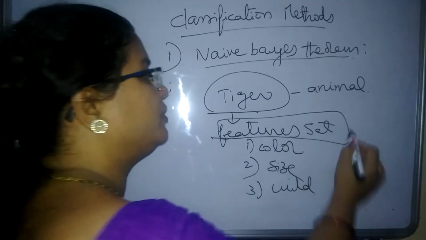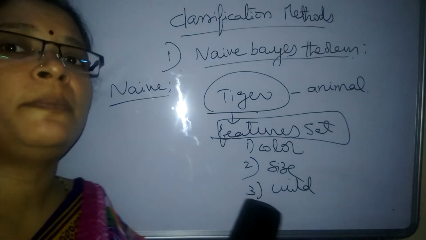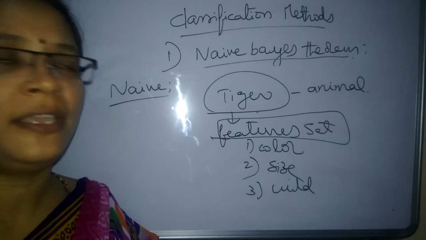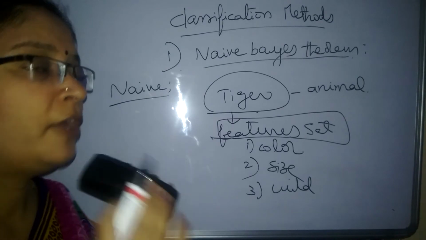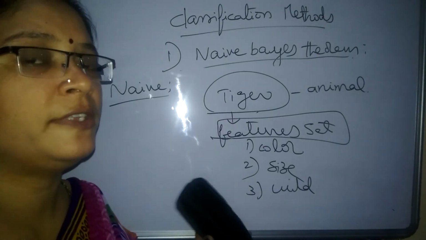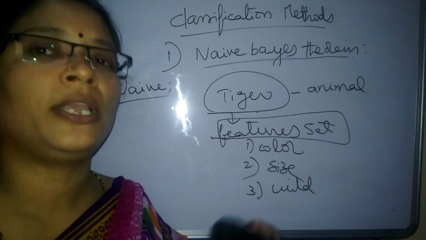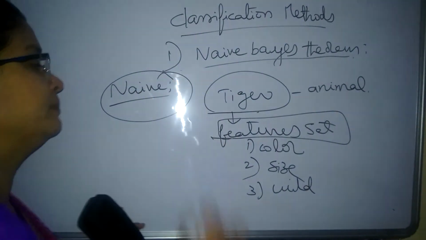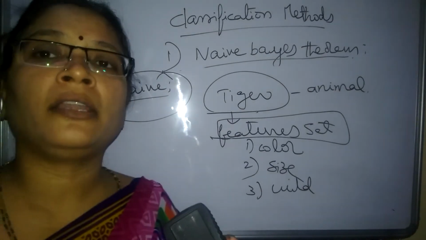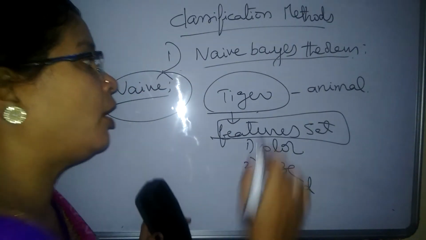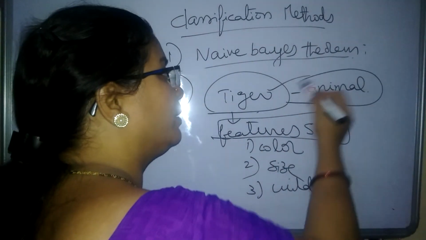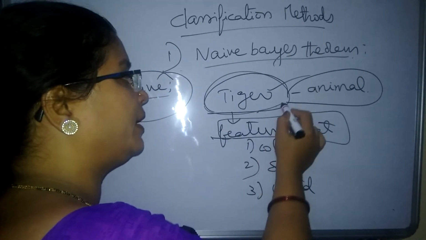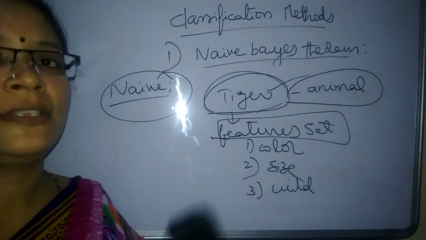These feature sets are independent of the other features of the data set. Whatever feature set is there in Naive Bayes, each and every individual feature is independent of the other features. There is no relation among the features. Hence we can say it's Naive. All these features are collectively supporting that particular data item called tiger, which falls under the class called animal. We can say that's a tiger.